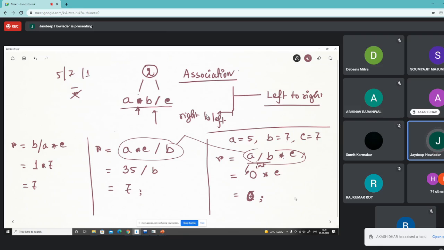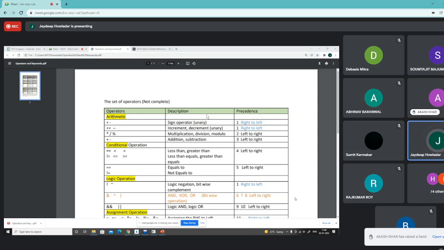At the same time, I have to think what is the association. Association tells me if we have the same precedence, then which operation has to be performed before the other. Precedence tells me if we have different operations with different levels of precedence, then which one will be executed before the others. Okay, understand?